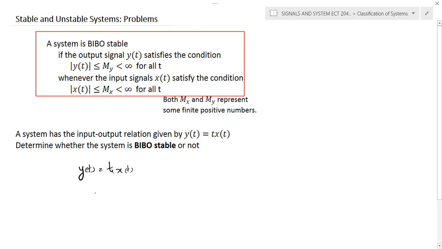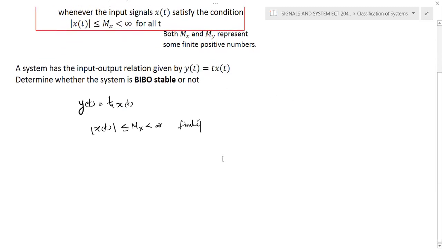And assume that modulus of x of t is less than mx, which is less than infinity, a finite quantity. Then definitely you can write x of t is between minus mx and plus mx.